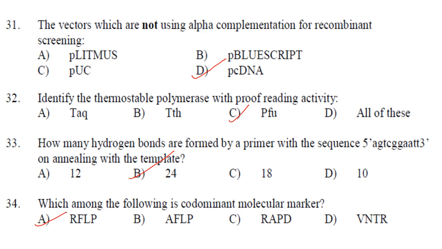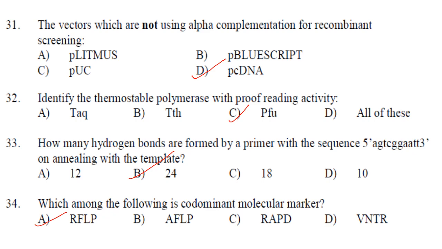Identify the thermostable polymerase with proofreading activity. So it is Pfu. It is having proofreading activity. Answer is option C. Then how many hydrogen bonds are formed by the primer with the sequence 5' AGTCGGAATT 3' on annealing with the template? So how many hydrogen bonds will be formed? A will form 2 hydrogen bonds, G will form 3, T will form 2, C will form 3, G will again form 3, A will form 2 and T will form 2. If you add up all the hydrogen bonds, you will get it as 24. Answer is option B.